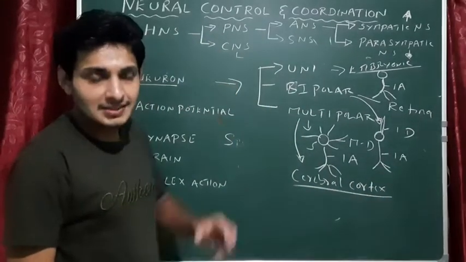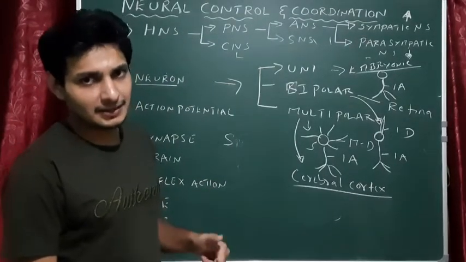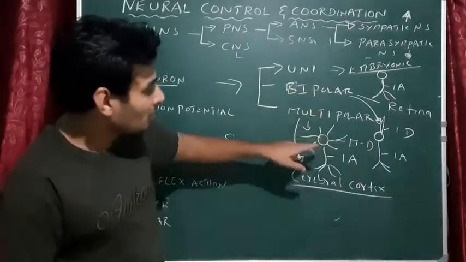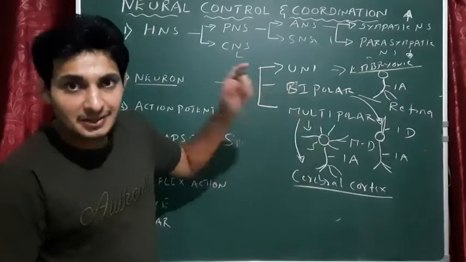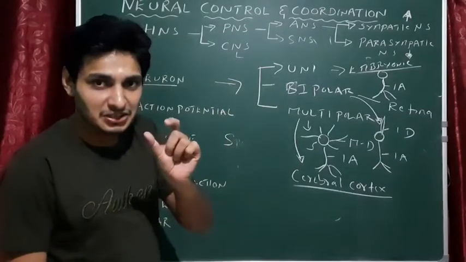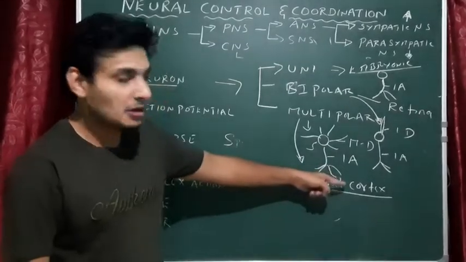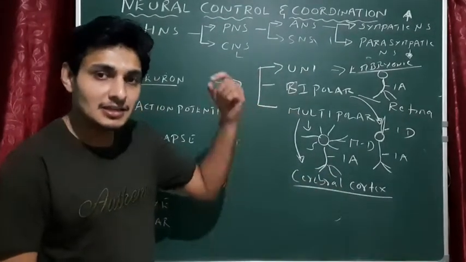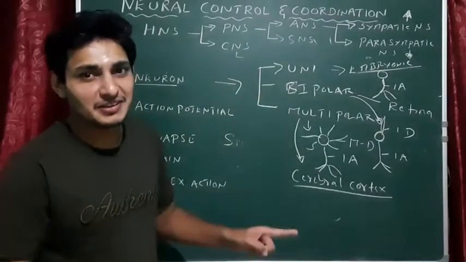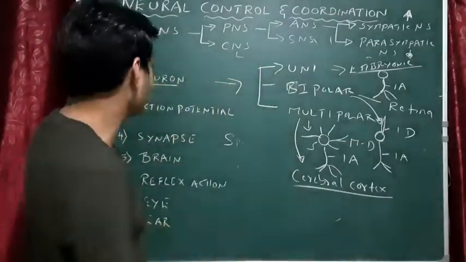What is the cerebral cortex? It is the outer portion of the brain. What is the color of the outer portion of the brain? Gray or white? Gray. That's why it is called gray matter. Why is it gray matter? Because the maximum number of cell bodies of the neurons are present there. Got it? But if you go deep into the brain, you see a white colored structure. That is called white matter. It is also called cerebral medulla. See, cerebral cortex means outside, medulla means inside. Cerebral medulla is called white matter because the axons are there, and cell bodies are absent. So this is what you see in the cerebral cortex: multipolar neurons. Okay, so that's it.